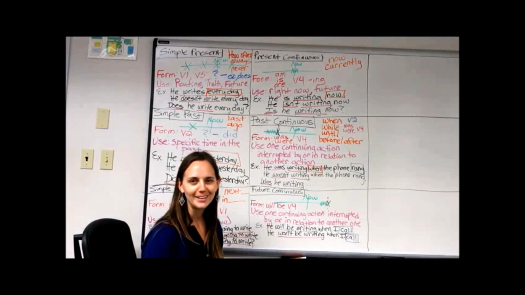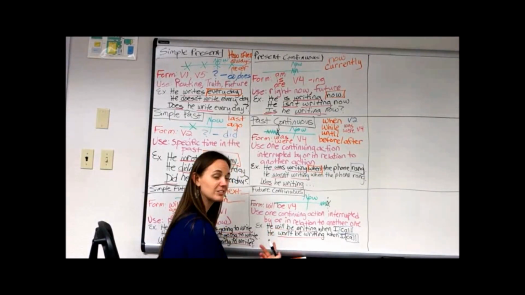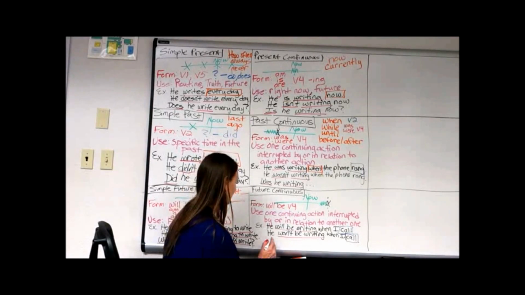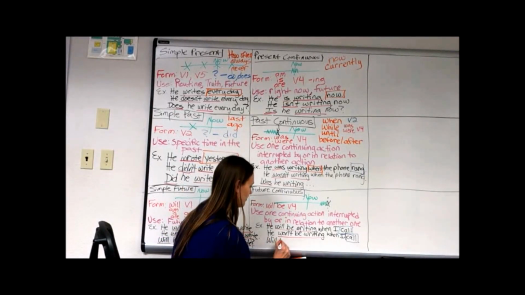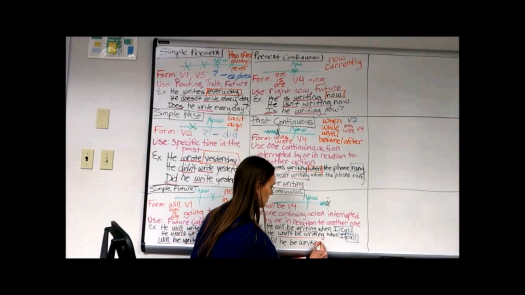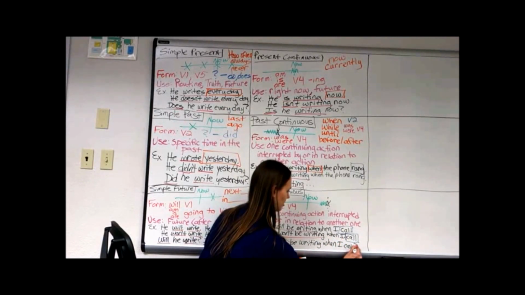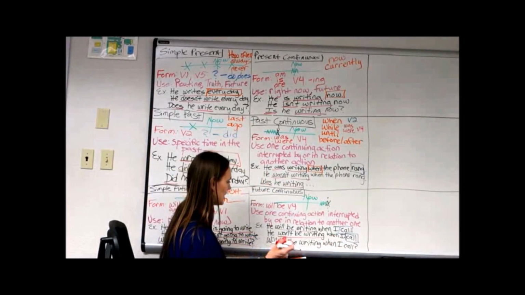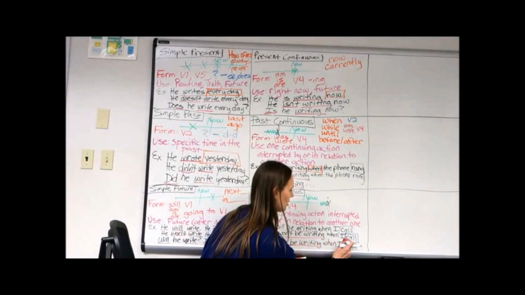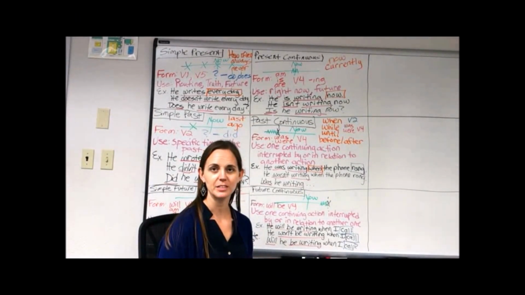Okay, final one now. Question. How do I ask this as a question? Well, again, we just flip that subject and helping verb. You'll notice that's the same for every single tense. Will he be writing when I call? And of course, we want to make sure we add our question mark there on the end. So again, will, subject, be writing when I call. There's our second action.